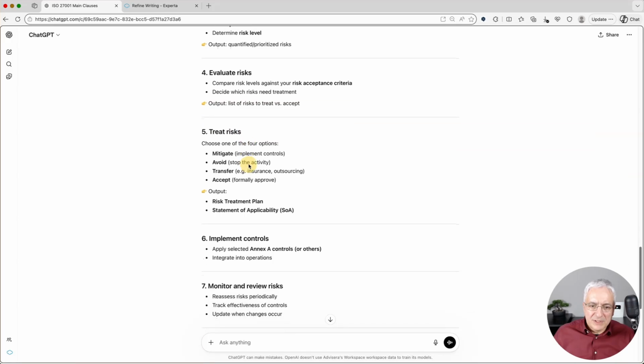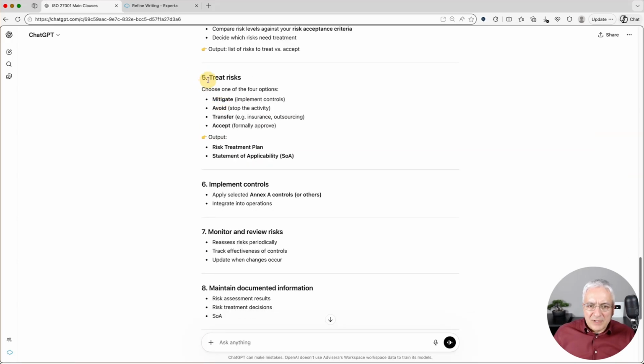Okay, this is right. And in this step 5, treating the risks, it says that there are two outputs, risk treatment plan and statement of applicability. It's not that simple. Basically these are usually two separate steps. And first of all, the first output, or the next step after treating the risks, should be the statement of applicability. And then after that, a risk treatment plan.